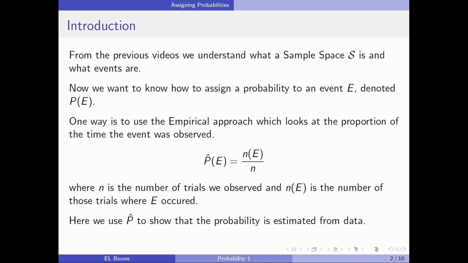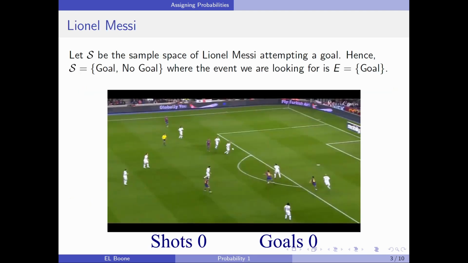One way to do this is what's called the empirical approach, also called relative frequency, which looks at the proportion of the time that the event was observed. So we just go out and conduct the experiment a whole bunch of times. We look at the number of times that we see the event E that we're interested in, and we create a proportion out of it. Here we're going to use a hat on our P, just to show that it's estimated from some data. So let's go to our example of Lionel Messi, and let's watch him attempt some goals